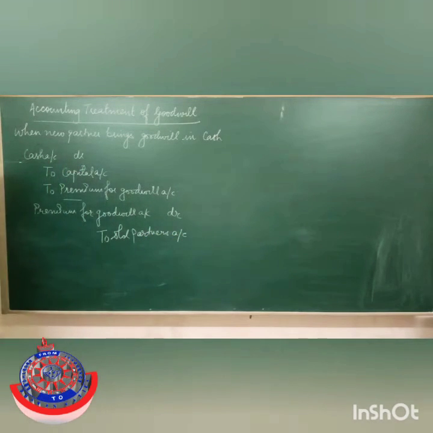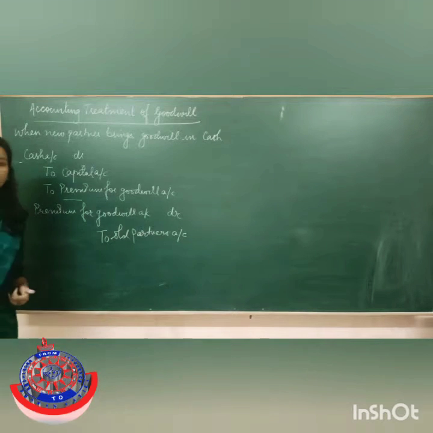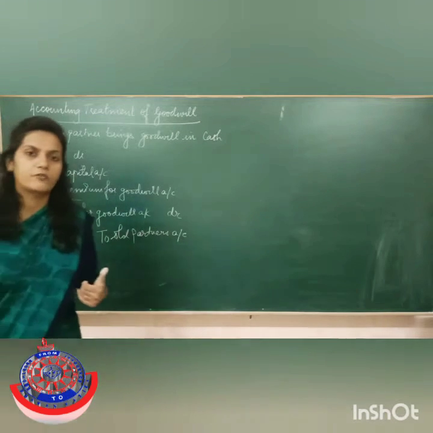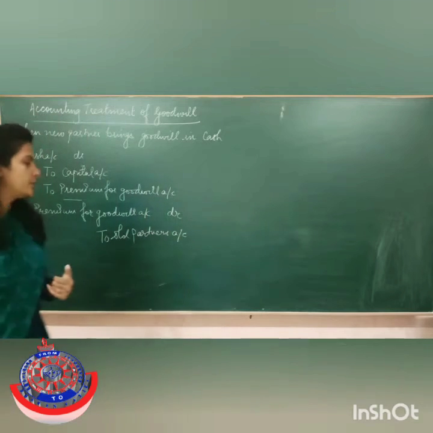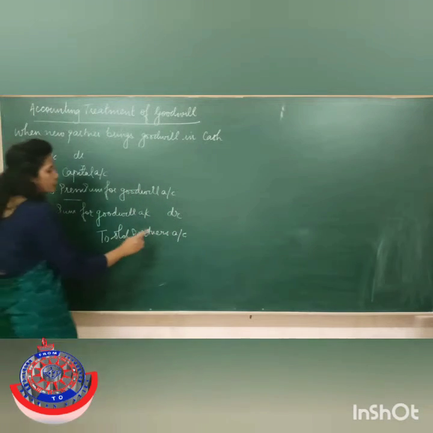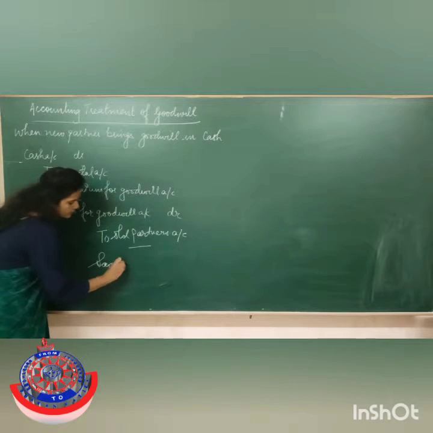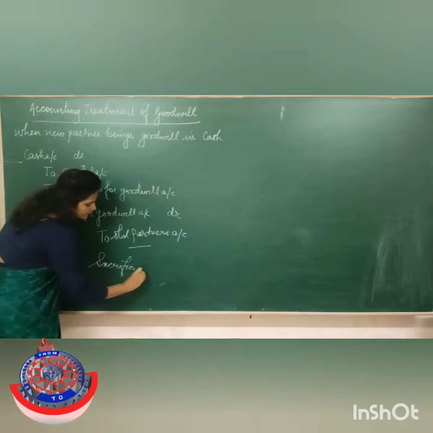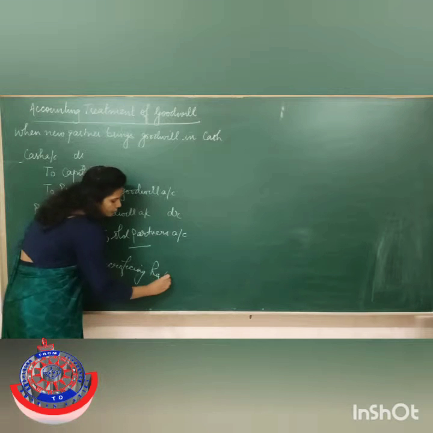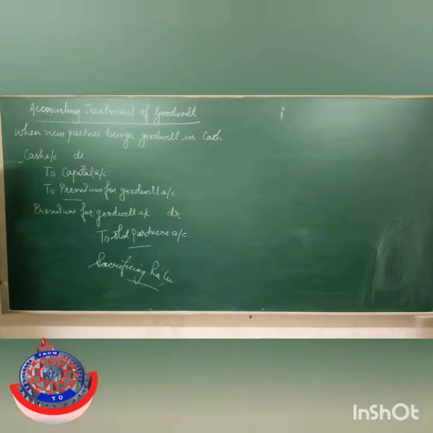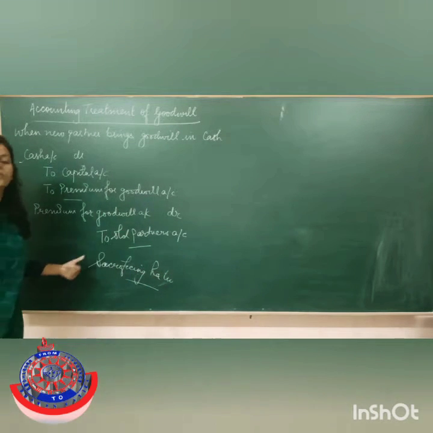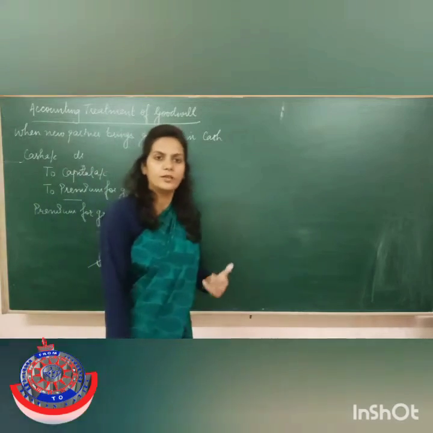Now in which ratio do we have to give? The ratio in which they have sacrificed their share of profits for the new partner. So this premium for goodwill will be given to the old partners in sacrificing ratio. In this ratio, the new partner will compensate the old partners.